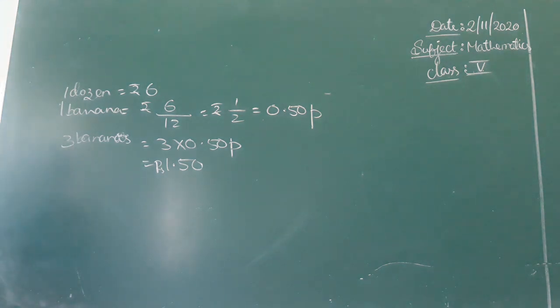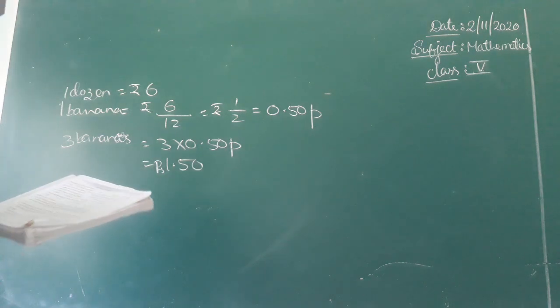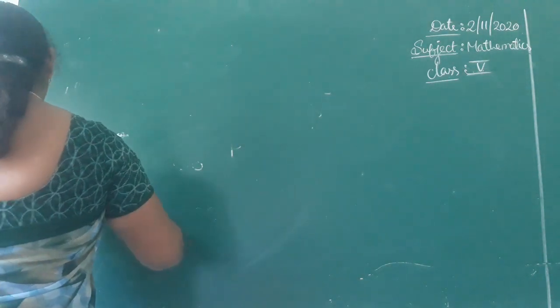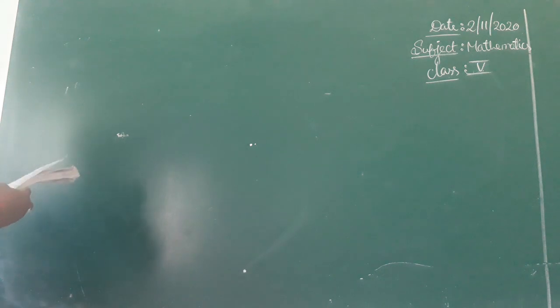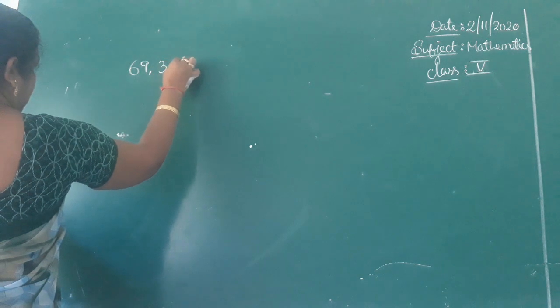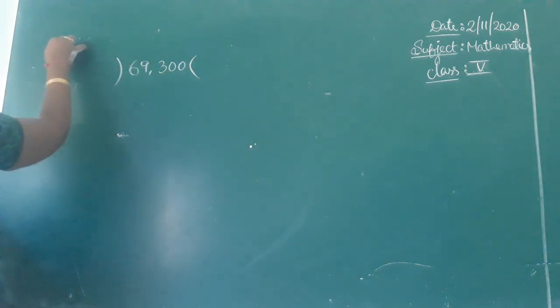So see the next one. In a city, 69,300 kg of garbage is produced in one day. One garbage truck can carry 55 kg. Each truck can make 10 trips in a day. How many trucks will be required to clear the garbage? What is the total garbage produced? 69,300. Fifth one in mathematics.